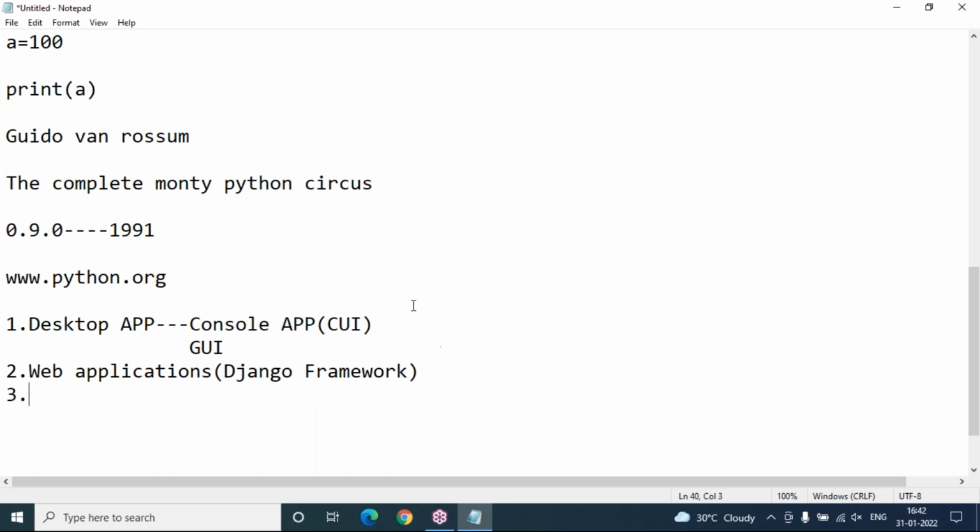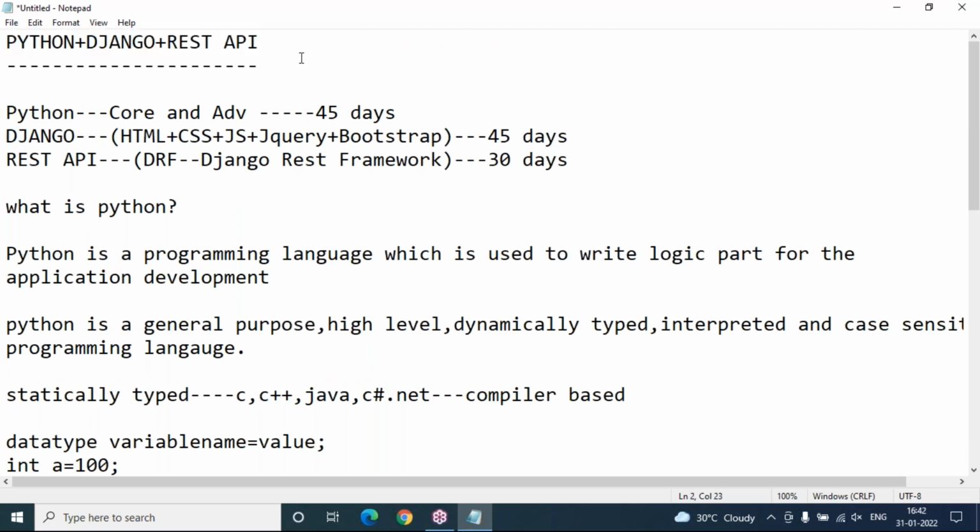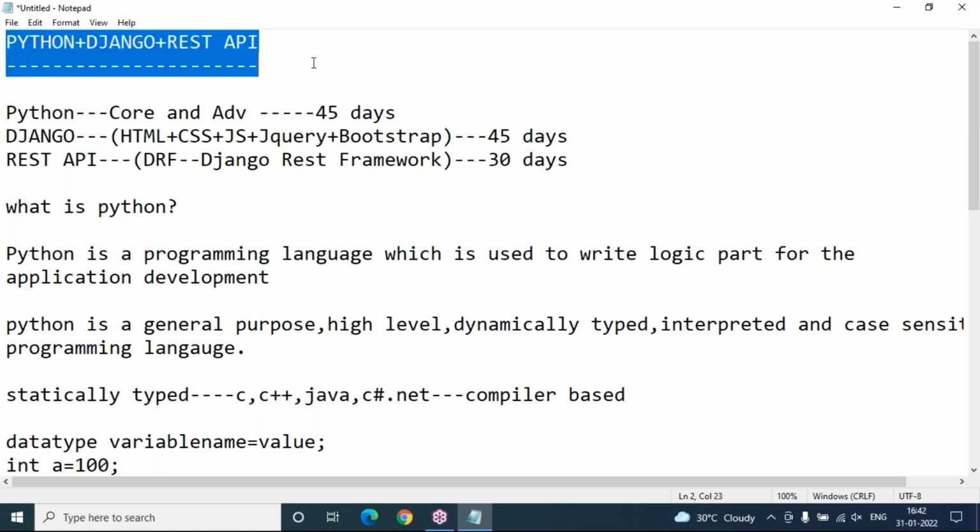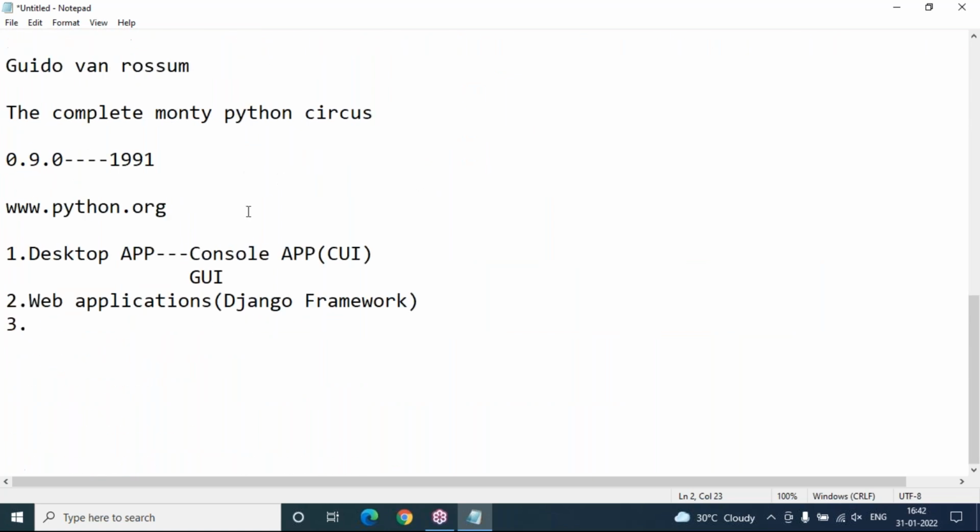So that's why I planned this batch as a complete basic package. Once you join this batch, you will get complete knowledge of Python, Django and REST API. You will become a full-fledged Python programmer after completing this course, for sure. But only one thing is required: daily practice. Attending the classes is important to you, and daily practice is also important. At least half an hour to an hour of practice is required. Without practical knowledge, you cannot fit into an IT job. Hope you understand that. We are here to give you all the guidelines and inputs, as much as we can, but your contribution is also important.